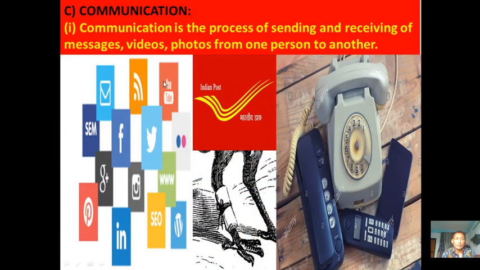The last topic, the third topic that we are going to learn in this class, is about communication. So what is meant by communication? Communication is a process of sending and receiving messages, videos, photos from one person to another person.